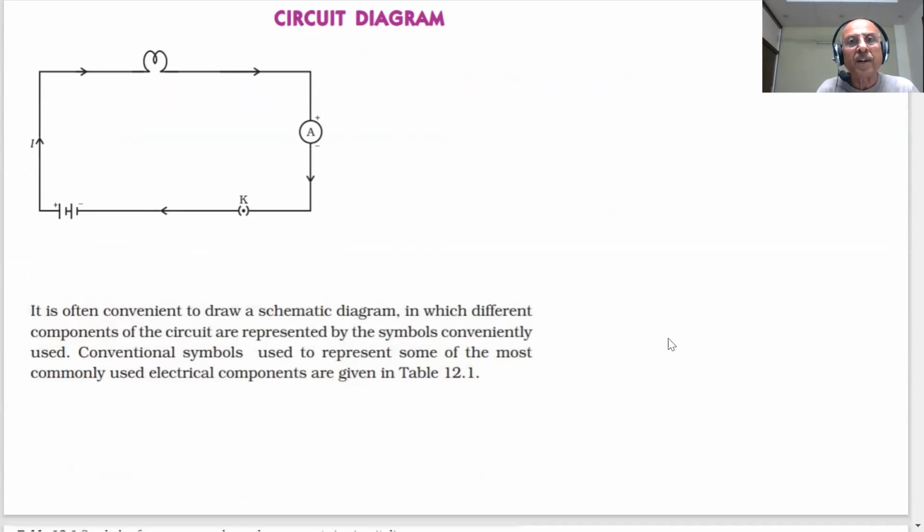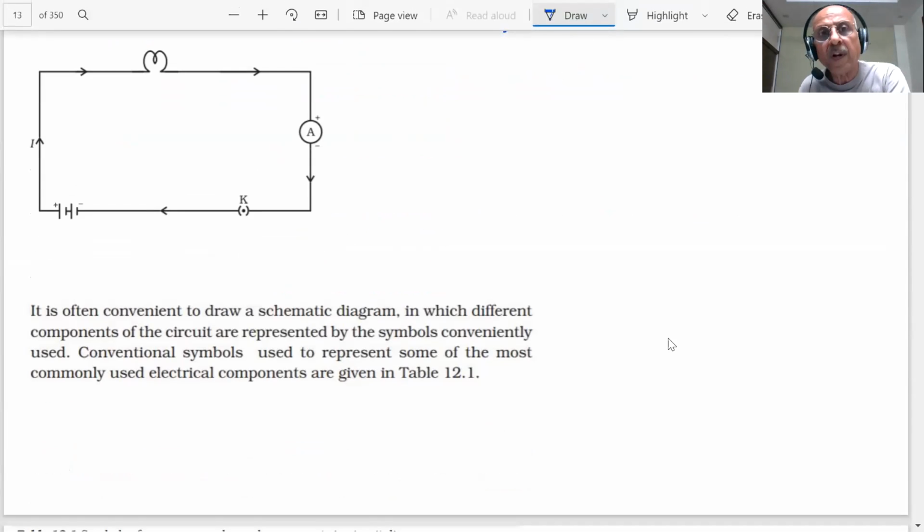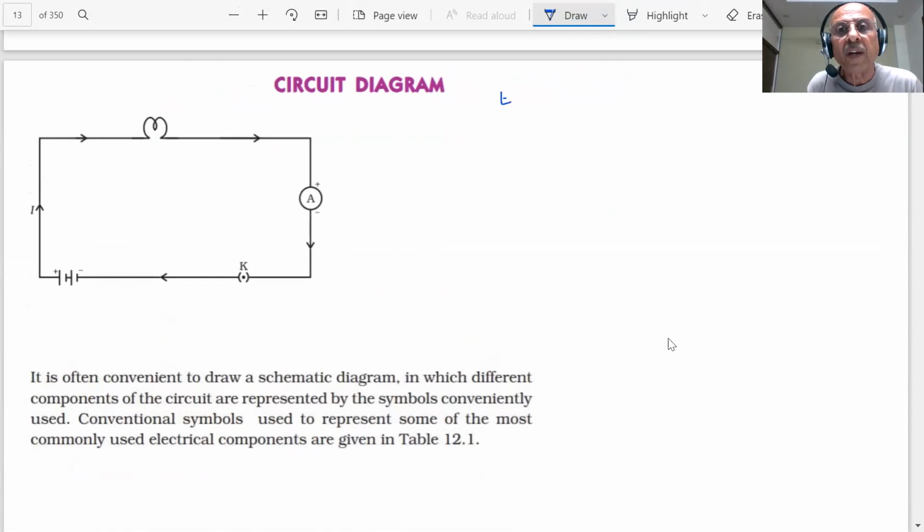Then we told you, students, what is the need of the circuit diagram? Why do we need a circuit diagram? When current is flowing, an electric circuit is required. So what is an electric circuit? It is a closed path in which the electron moves. And what are the components, students? What does it contain? As you can see,